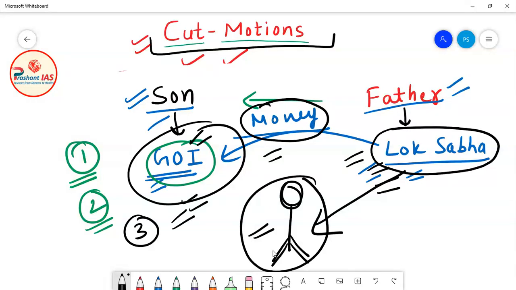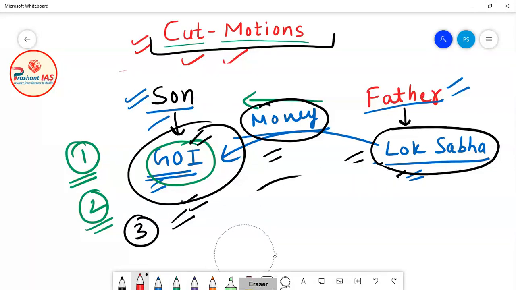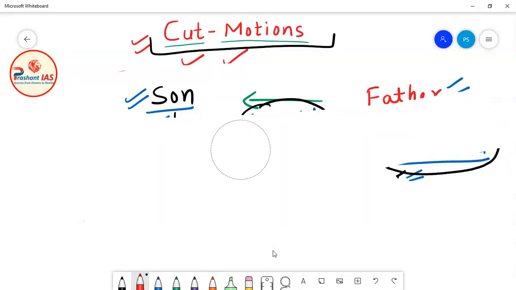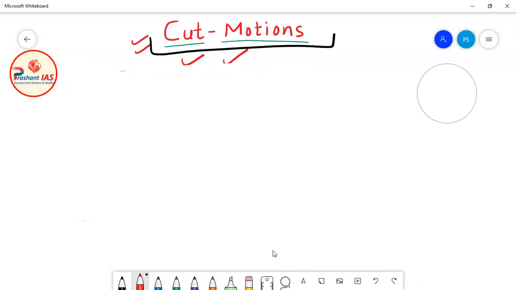Now practically what happens, friends, is that whenever Lok Sabha uses any cut motion, and if that cut motion is passed, the amount of the demand for grant is reduced. So this is the basic function of any cut motion. Now let us summarize this concept quickly so that we can proceed further.